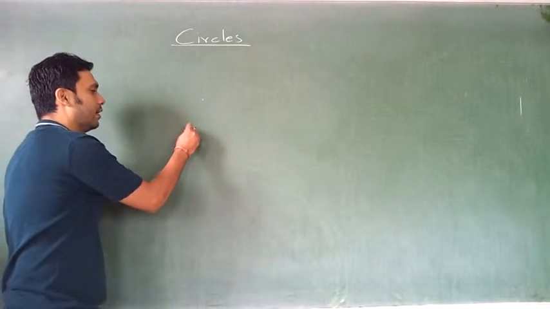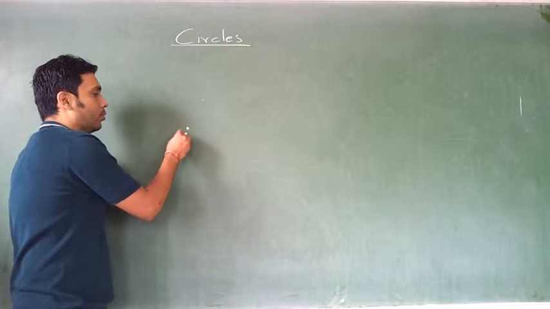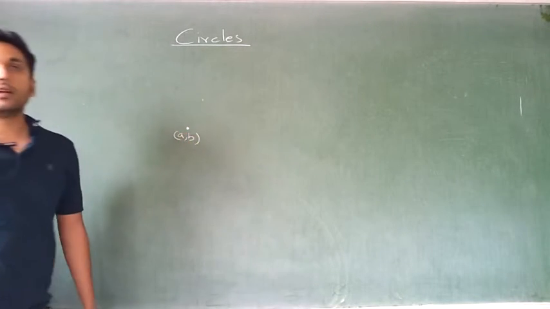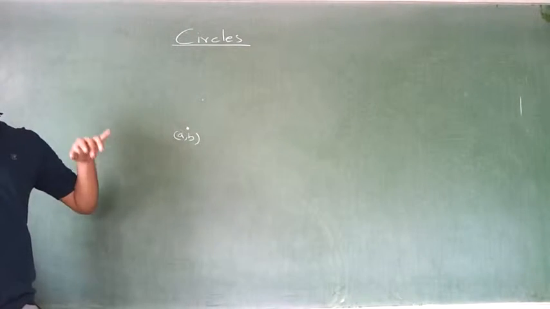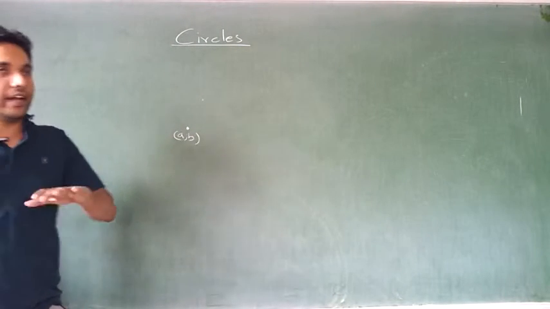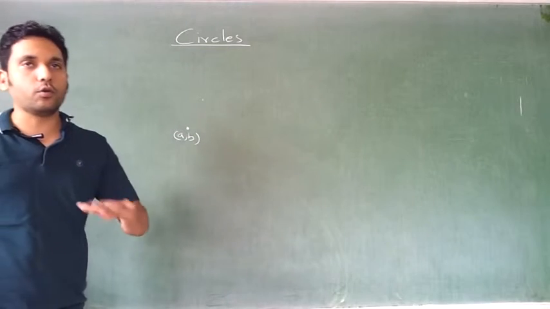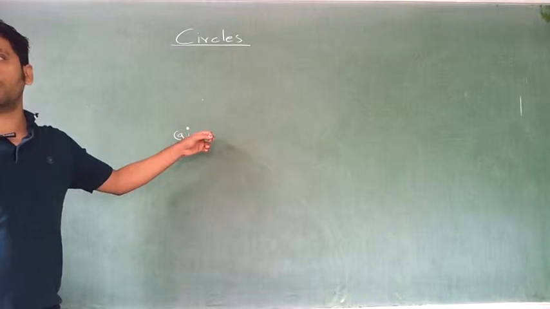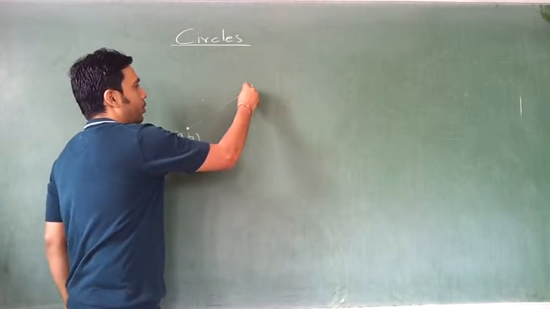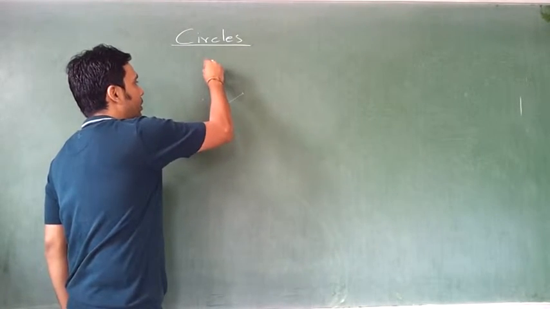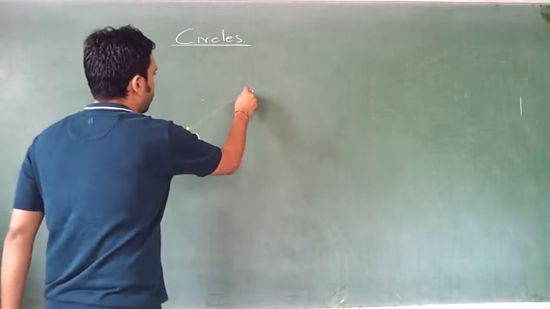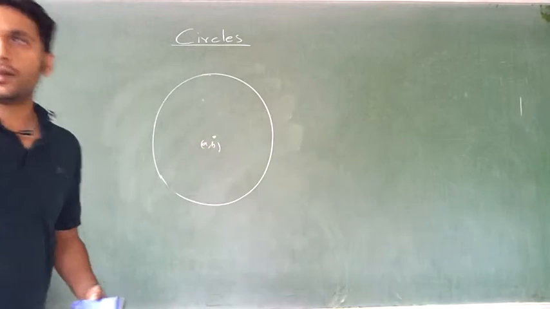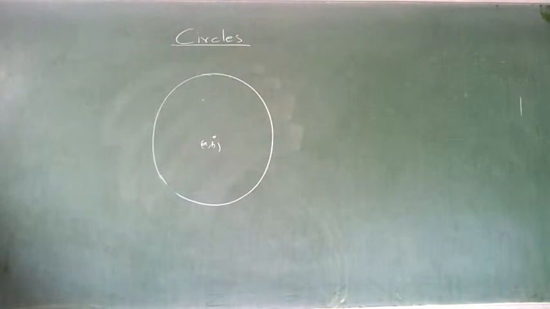So you have any random point. Suppose this random point is A, B. Then you have to find the path of a variable point which will follow the rule that it is equidistant from, it has the same distance from this. So I make any point which is at the same distance, this is also at the same distance, that is also at the same distance. So A, B becomes the center and the path, the locus, becomes the circle.